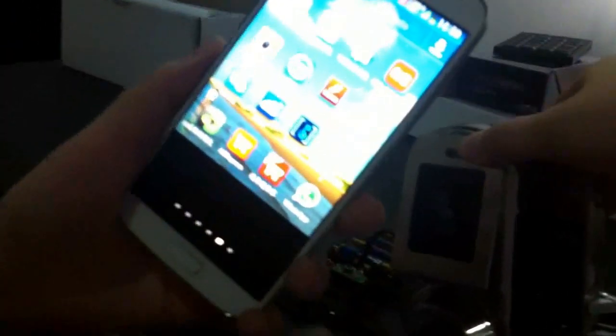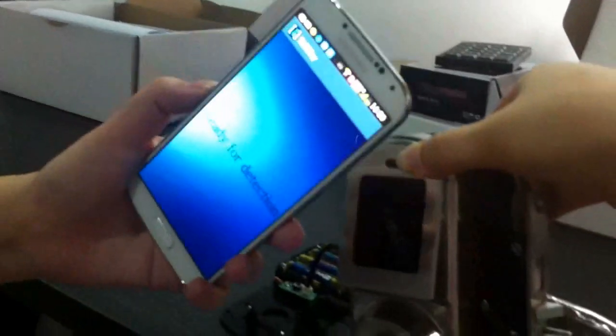So now we go to use the key to open the NFC door lock. Okay. Press key. Ready.